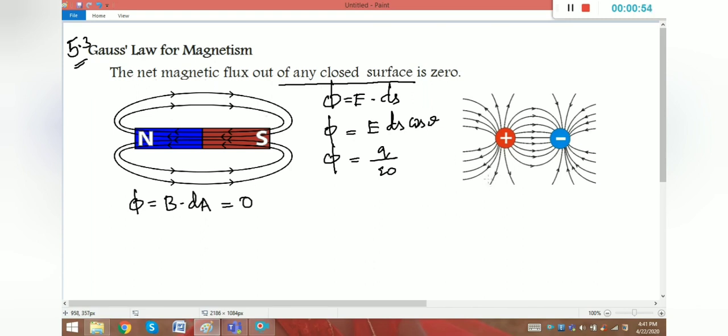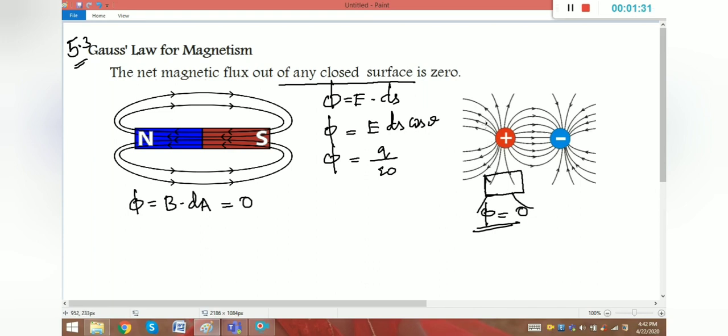What I am going to do is, I am going to assume an area here. This is my area. Just imagine, within this area we don't have any charge, right? So flux is equal to 0, because we don't have any charge. If Q is equal to 0, flux is also 0. At the same time we can compare one more thing. Two field lines are entering into this area, and definitely these two lines should leave the area, right?